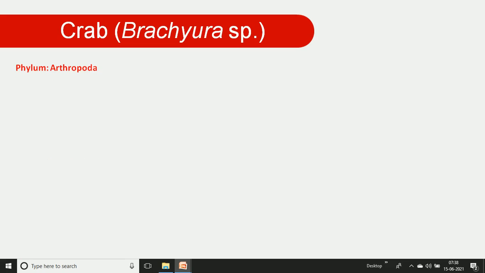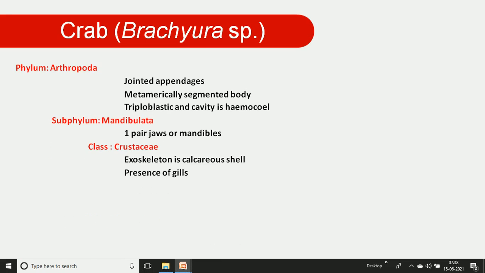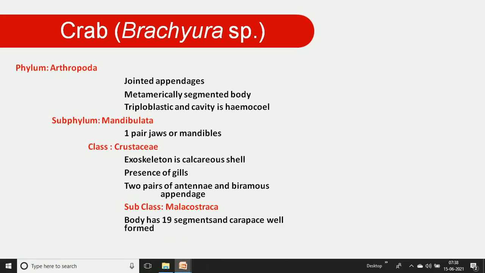Then we go into the detail of these character features in the subclass. There is Malacostraca. Why Malacostraca? The body has 19 segments with a well-formed carapace covering the head and thorax region.